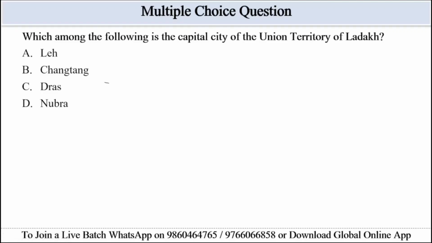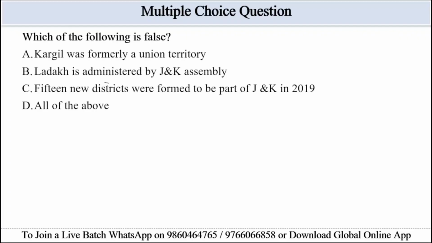Which among the following is the capital city of the union territory of Ladakh? Options are given: Leh, Changtang, Dras, and Nubra. So Leh is a district of the new union territory of Ladakh, and Leh is repeatedly mentioned in the context of Ladakh. So Leh matches. Changtang is not a capital. Dras is also not a capital. Nubra is also not a capital. So Leh, option A, will be the correct answer here. Move to the next question.